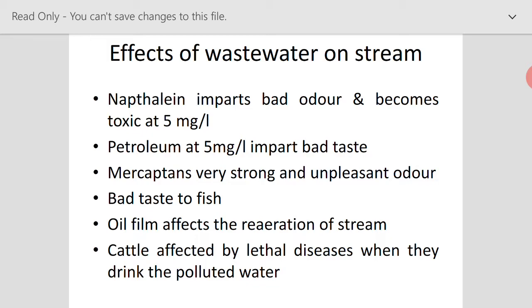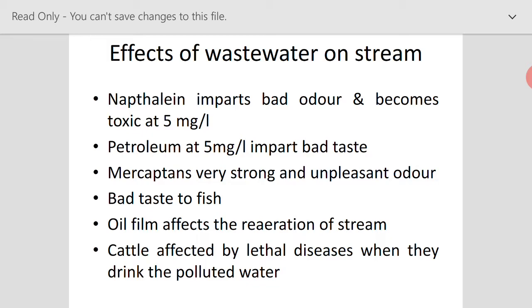And mercaptans are very strong and create an unpleasant odor, and they also lead to bad taste in the fish. It will affect the aquatic organisms as well as the flora and fauna once it is disposed of into the stream.